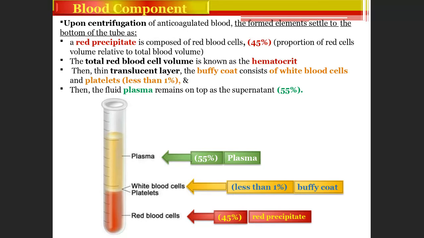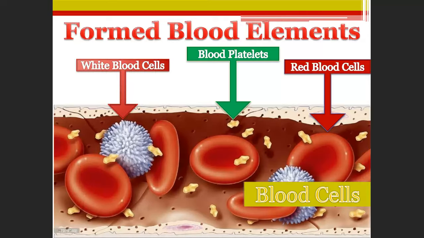Okay, so these are the components of the blood, and there are three different formed blood elements: red blood cells, white blood cells, and blood platelets. I have told you. These are also called formed blood elements. We may ask in the exam which are the formed elements of the blood, so you should tell these names.